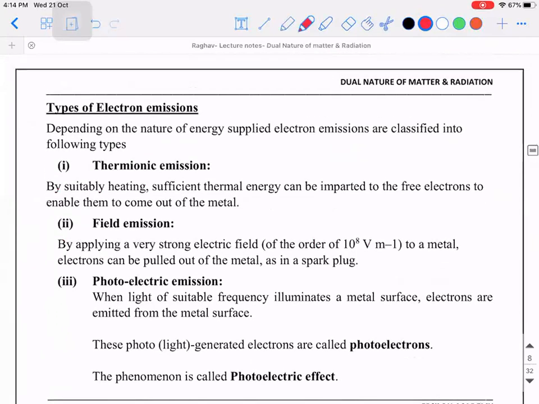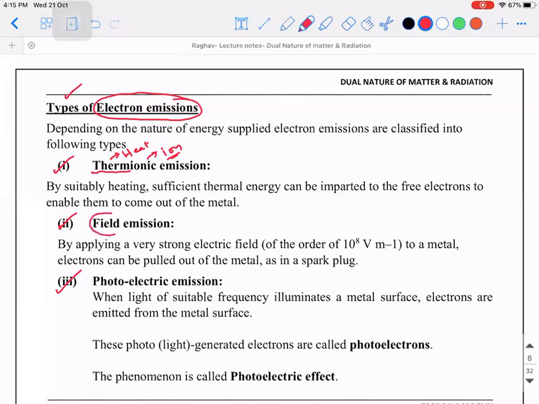So we saw what electron emissions are, right? Now we are going to see the types of electron emission, depending on the nature of the energy that is being supplied. We can speak about electron emissions as different types like thermionic emission, field emission, and photoelectric emission. So what do you mean by thermionic emission? The name itself is suggestive. You break it into two parts. Therm refers to heat, ionic is derived from ion. If you supply a sufficient amount of heat energy for the electron to escape out of the metal surface, then we call it thermionic emission.